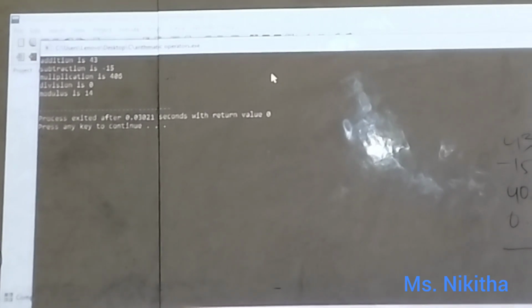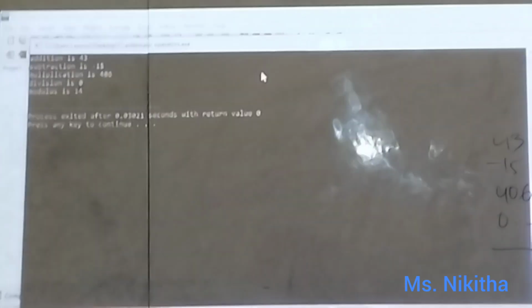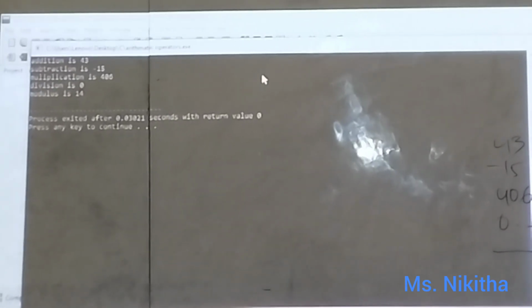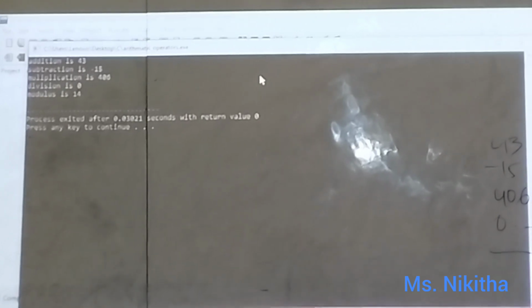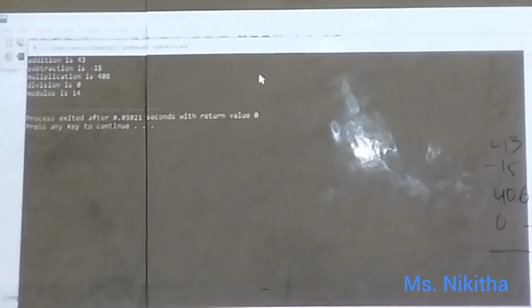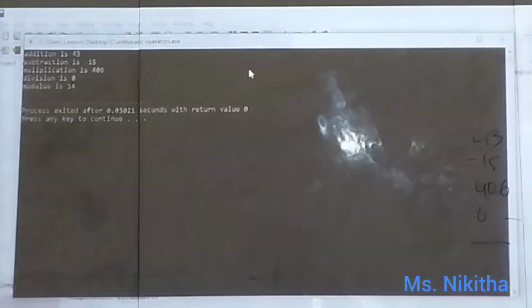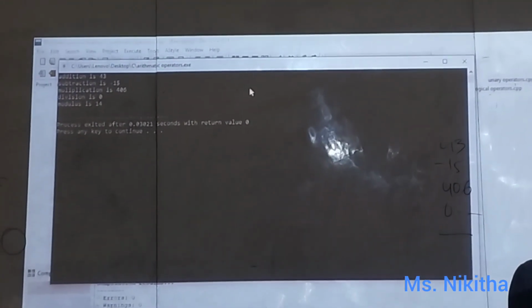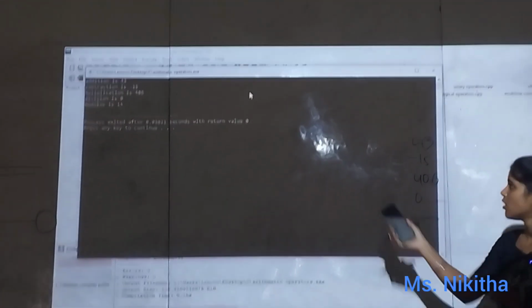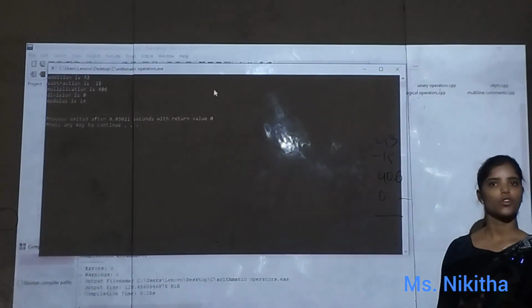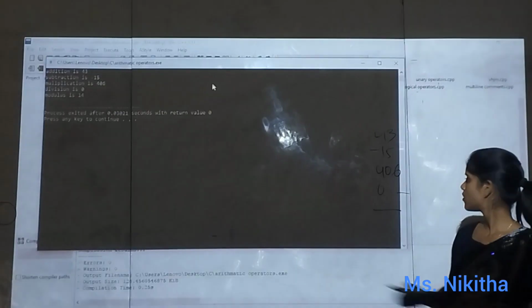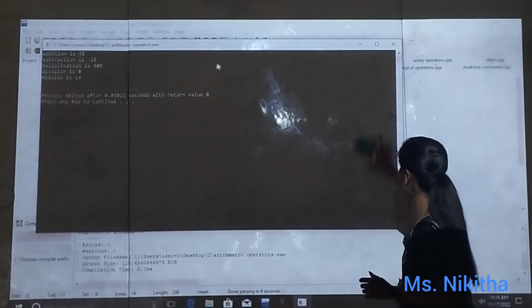Why is it giving 0? Why not 0 point the decimal number? Because in the output we took percent d, not percent f. Percent d will include only integers, not decimals. It doesn't consider the decimal. So we are only getting 0. And modulus we got as 14. Is that clear? So shall I go for the next code?